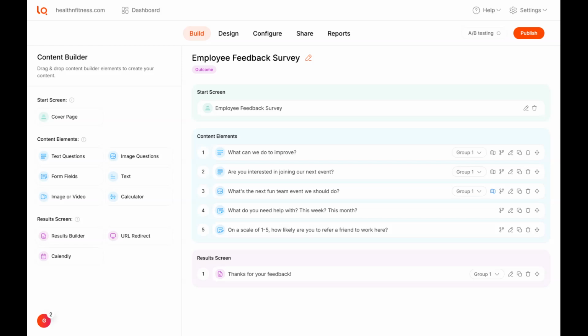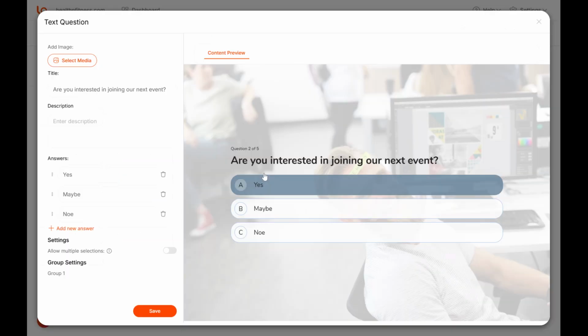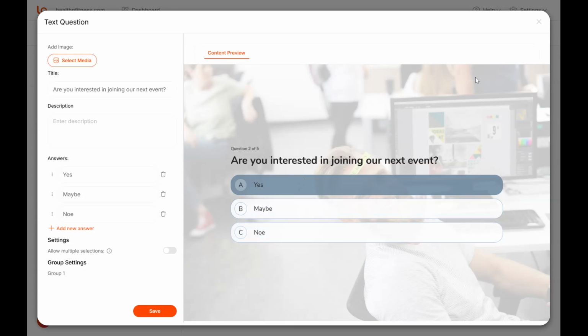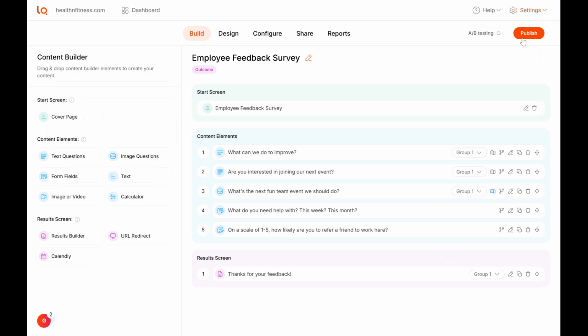Are you confused about when to use multiple choice as compared to single choice? Let me break it down for you. Single choice means the respondent picks one answer only, perfect for quizzes like personality scoring or when you need definitive data. For example, you have a question: are you interested in joining our next event? So it's either yes, maybe, or no, rather than more than one option.